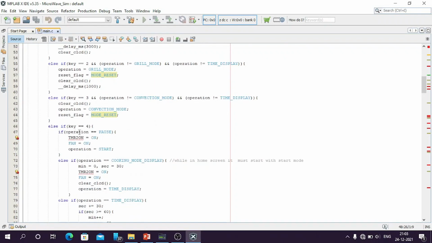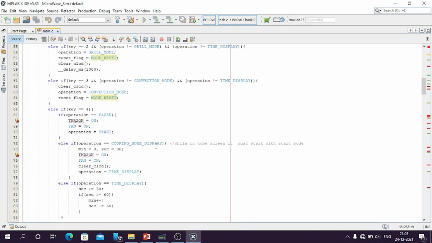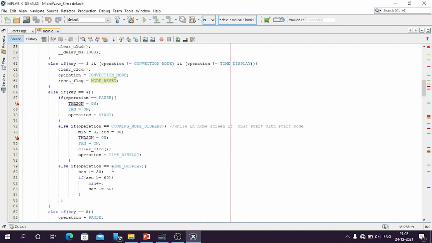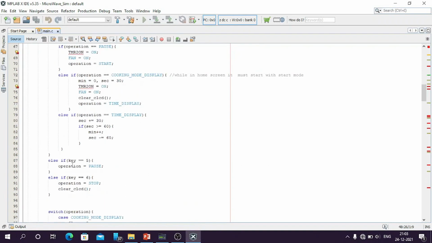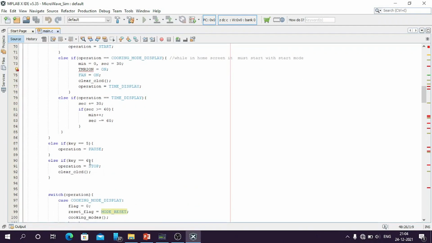If the current operation mode is pause, then it has to resume its process. It will turn on the timer and the fan and set the operation mode as start. If the current operation mode is cooking mode display, then it has to select the start mode. Then if the current mode of operation is time display, then it has to increment the time by 30 seconds. Else if the key press is 5, then it has to select the operation mode as pause. Else if the key press is 6, then it has to select the operation mode as stop.